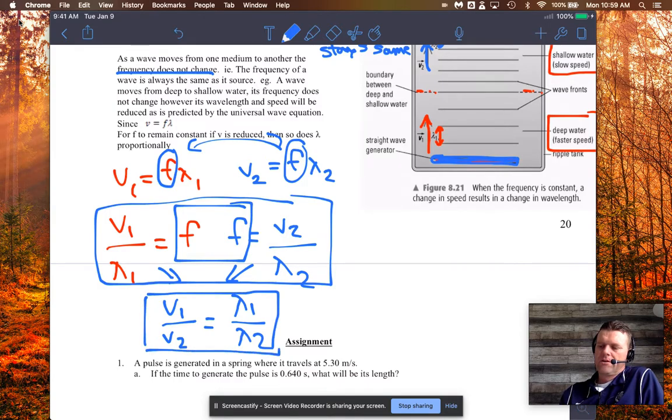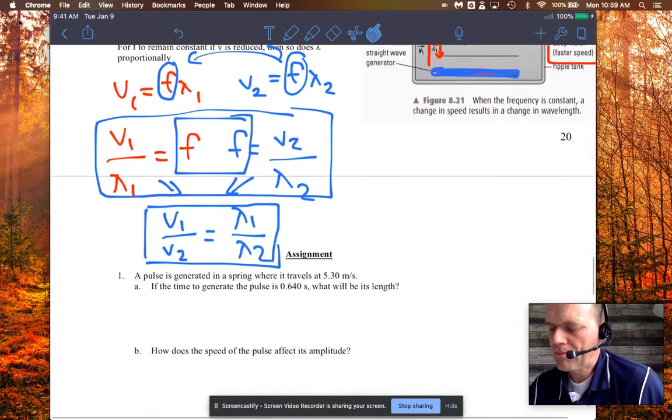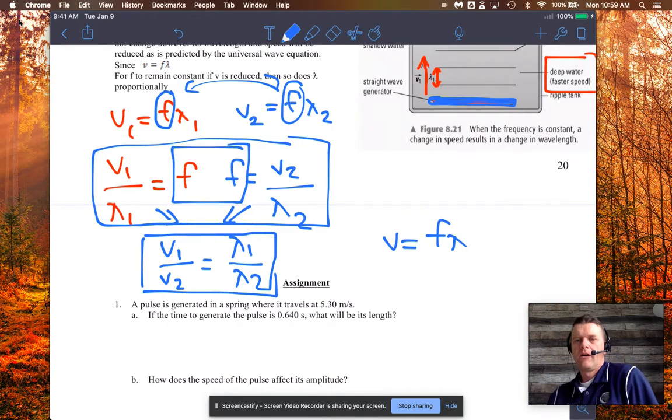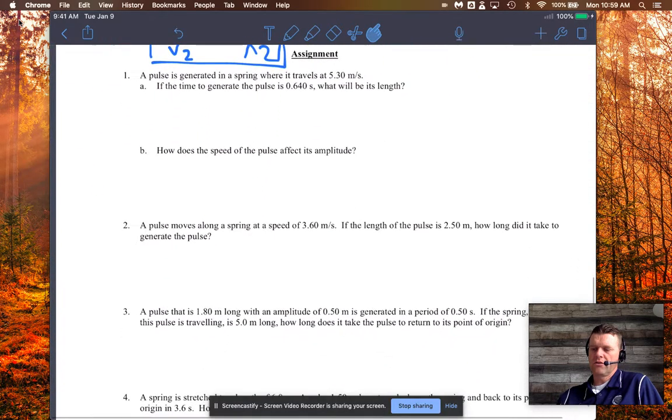Now, this will lead us into studying more of the properties of waves, which I'll get to in the next set of notes. But for right now, I want you to practice using the universal wave equation. And the math isn't too bad at all. I think you'll have no problems staying on top of it.